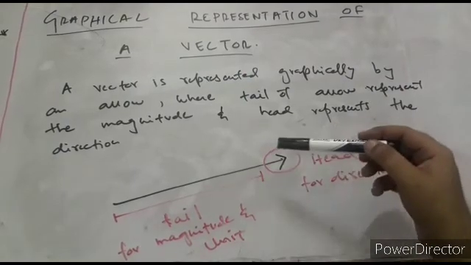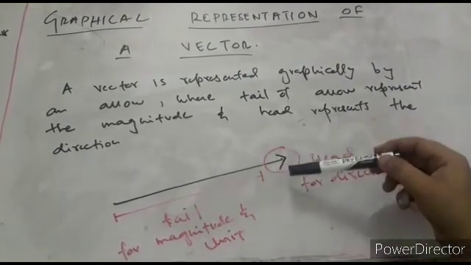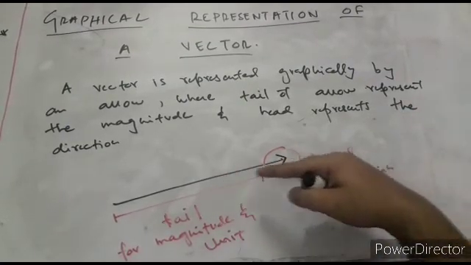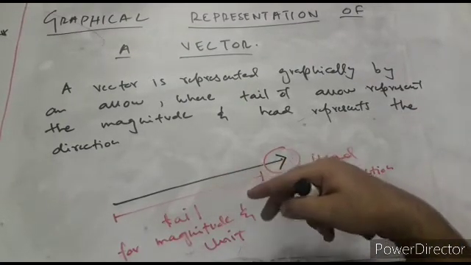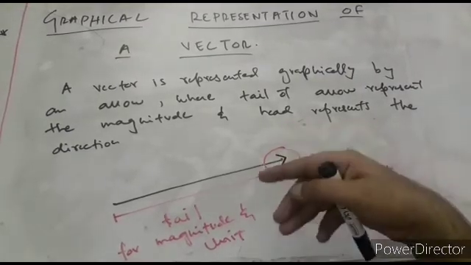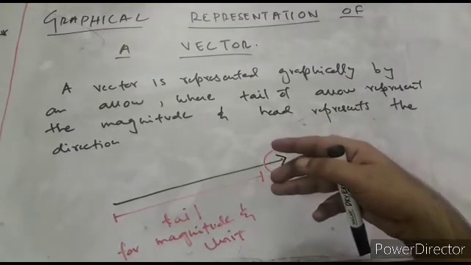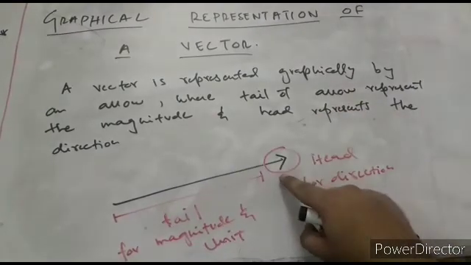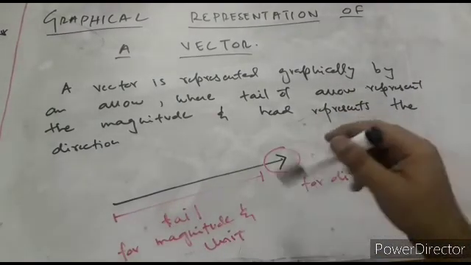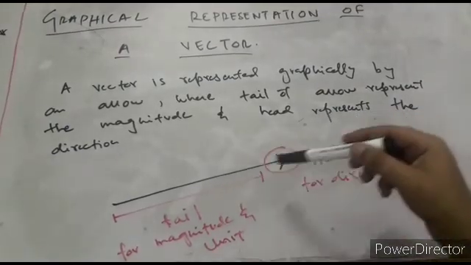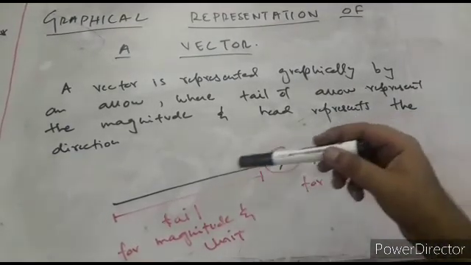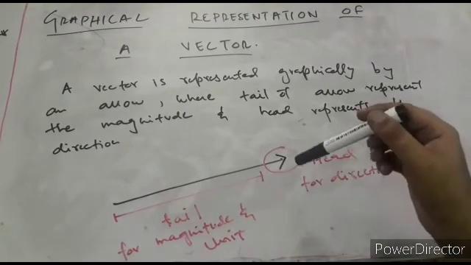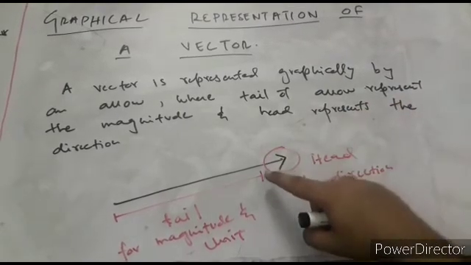A vector is graphically represented by an arrow, where the tail represents the magnitude and unit, like 3 meters, 400 meters per second. The head of this arrow will represent the direction where the vector is going, where the force is applied, what is the direction of the velocity. So all the vector quantities can be represented graphically by using this arrow.